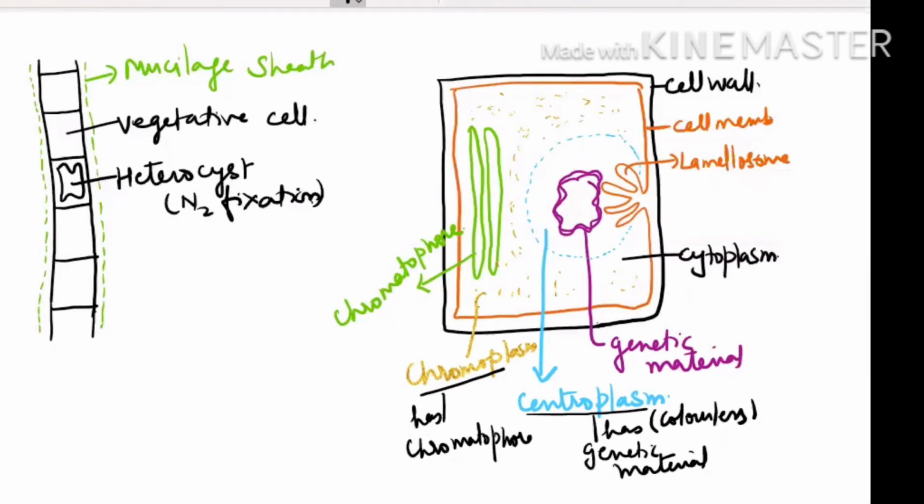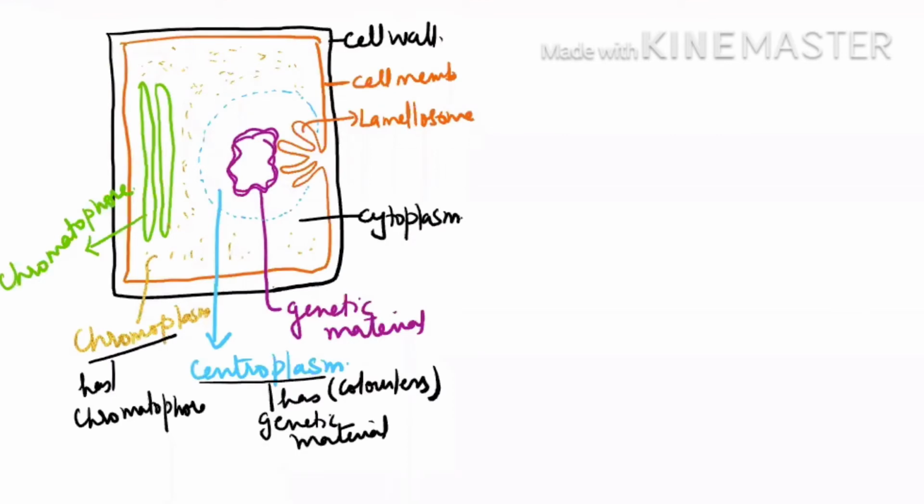I hope this diagram has helped you learn the structure of a vegetative cell of cyanobacteria. Now see one thing: this is your chromatophore, which I'm drawing outside just as an imaginary representation. Clusters of pigments are present on the membrane, and these clusters are known as phycobilisomes.